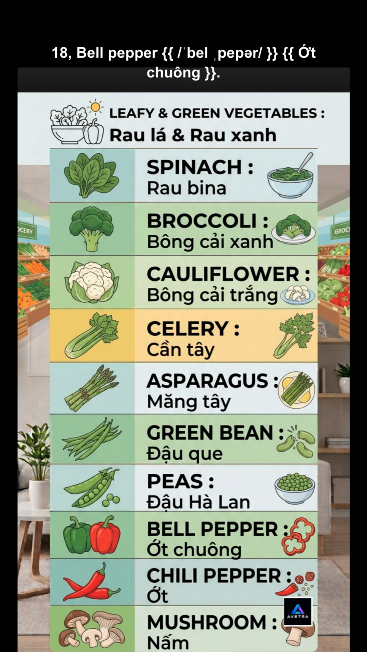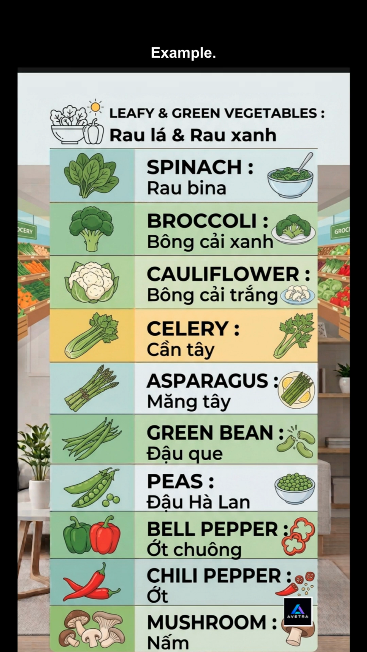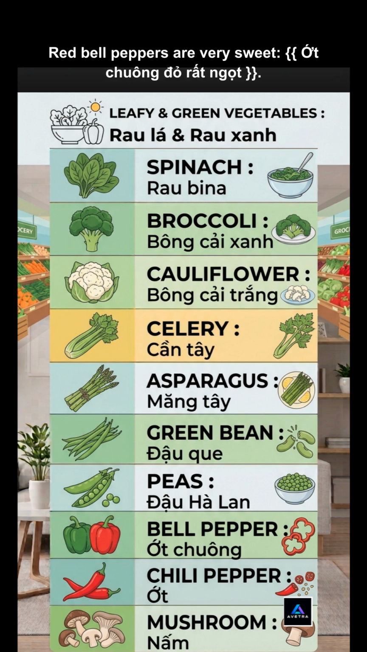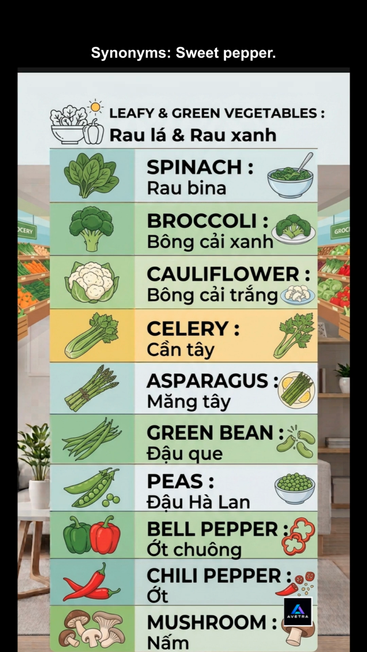18. Bell pepper. Meaning, a sweet pepper that comes in different colors. Example: red bell peppers are very sweet. Synonyms: sweet pepper. Antonyms: chili pepper.